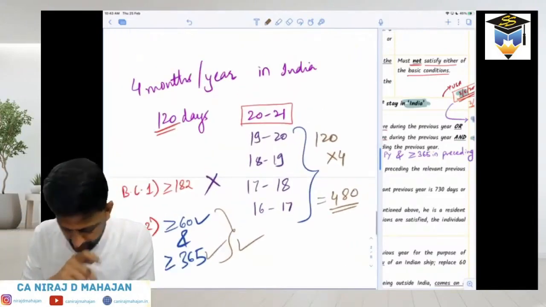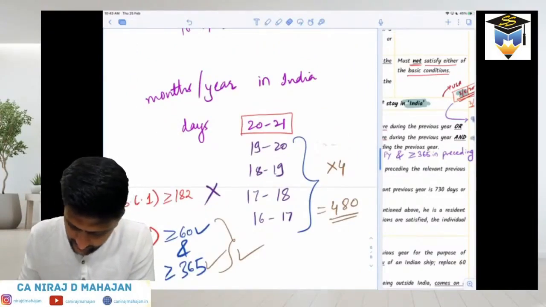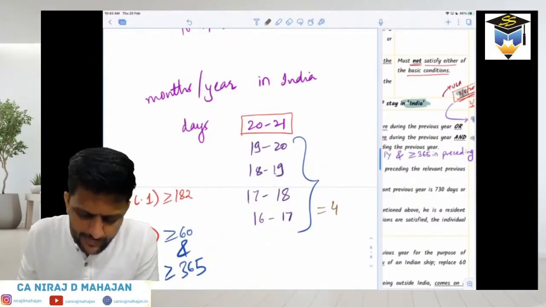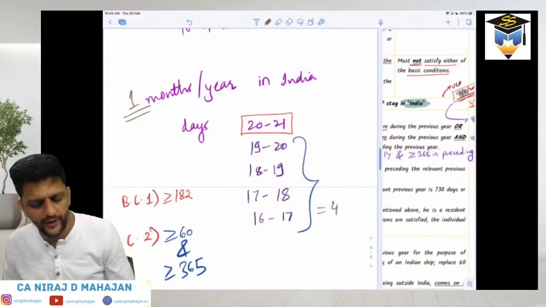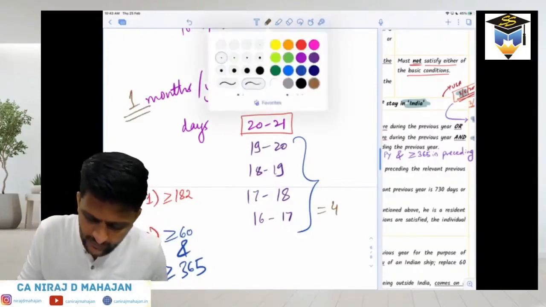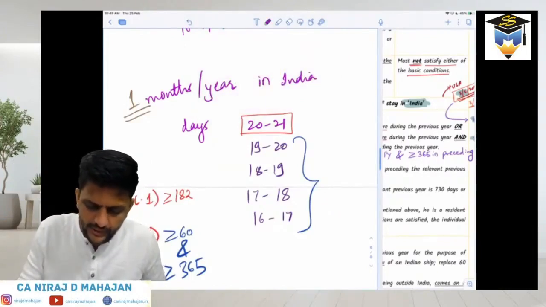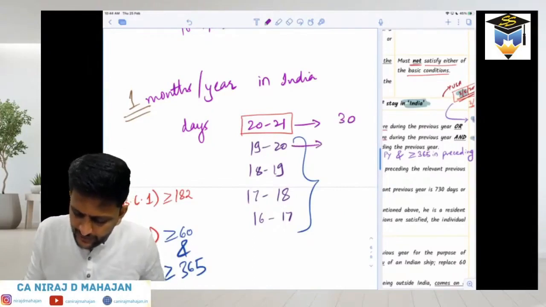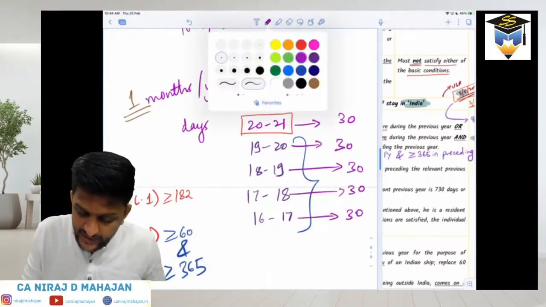Now let us see another example, okay? Let us say a person comes to India for 1 month per year. 1 month per year in India, since the last 5-10 years. That means in 2021 he was there for how many days? 30 days. 30 days, 30 days, 30 days. Tell me, bachcho, whether basic condition number 1 is satisfied.